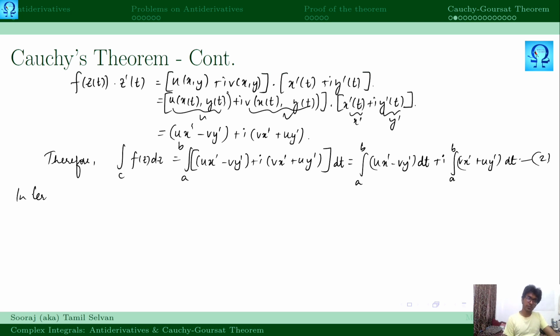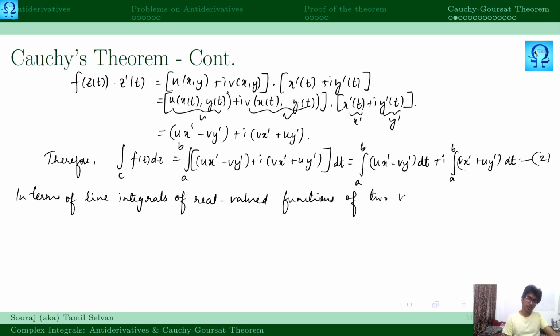Now in terms of line integrals, what are we getting? Line integrals of real valued functions of two variables. Now just forget that these are complex integrals. You have this iota which is a constant, we take it outside. Now we look at only these integrals. These two are real valued integrals of two variables.